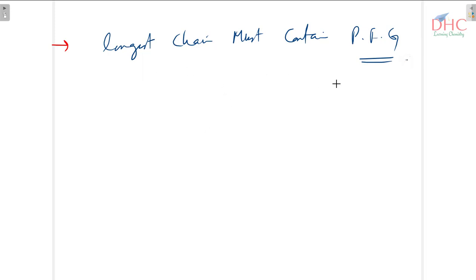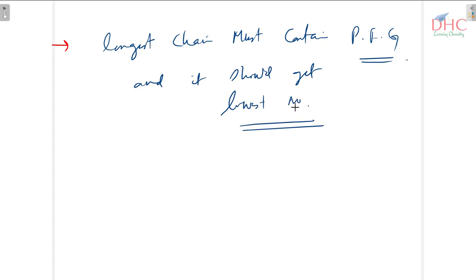Point number one is the longest chain must contain the principal functional group, and it should get the lowest number. The rest of the rules are the same.